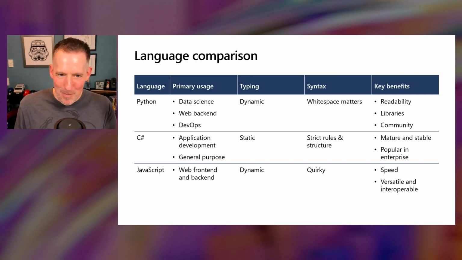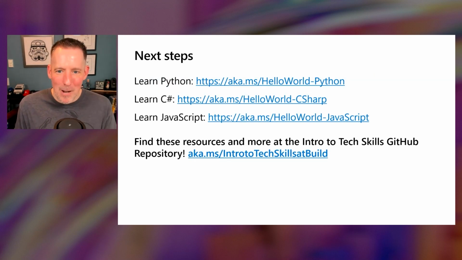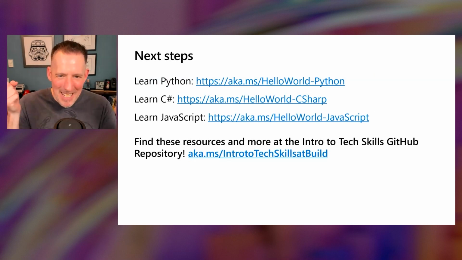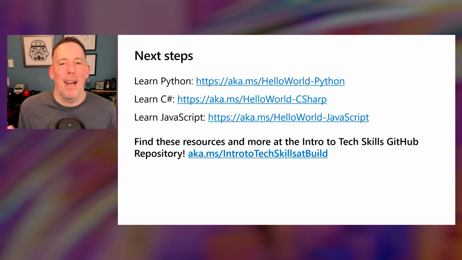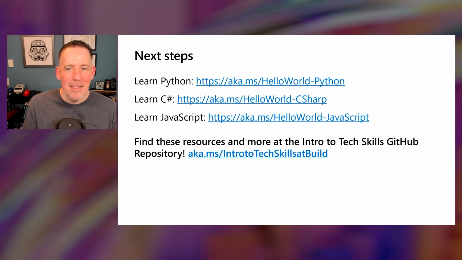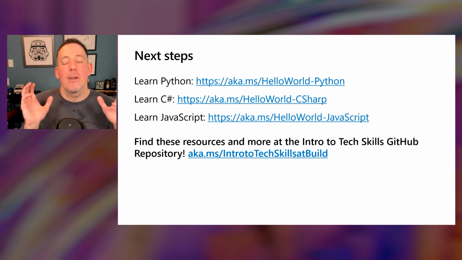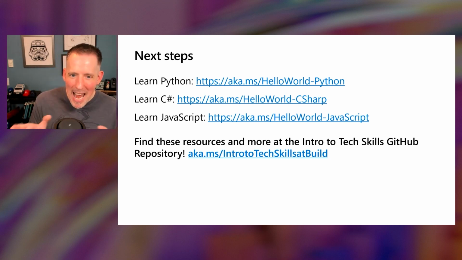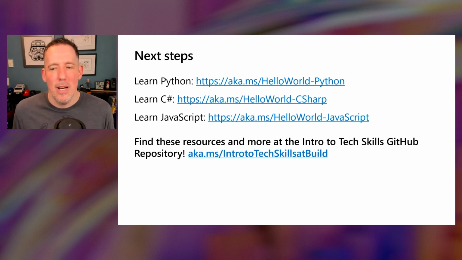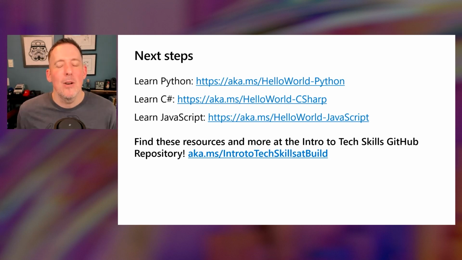There is Hello World in 3 languages. Next steps is get in and start writing some code. If you want to learn about Python, C# or JavaScript, check out those links. You can find all of those resources and more at that Intro to Tech Skills GitHub repository, and you can see the link right down there at the very bottom.